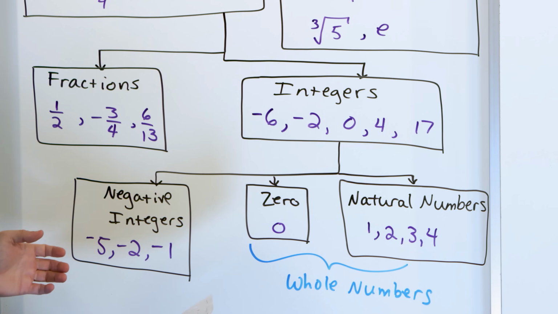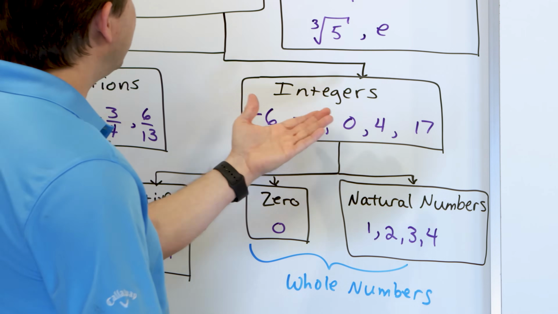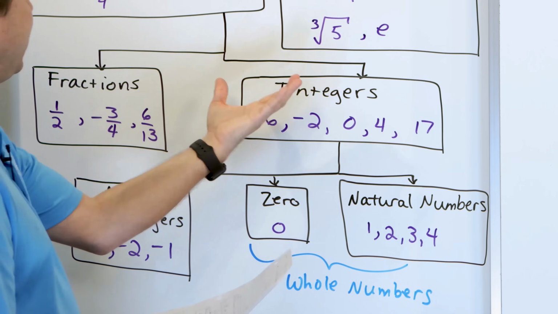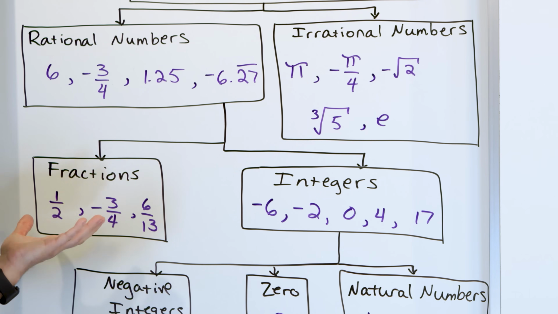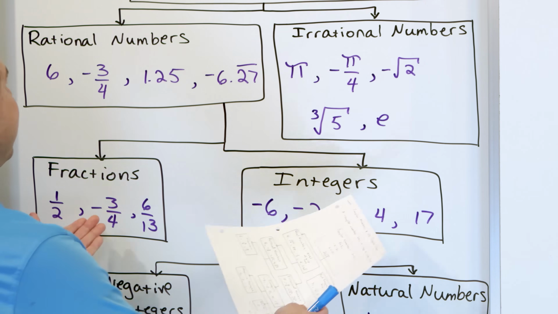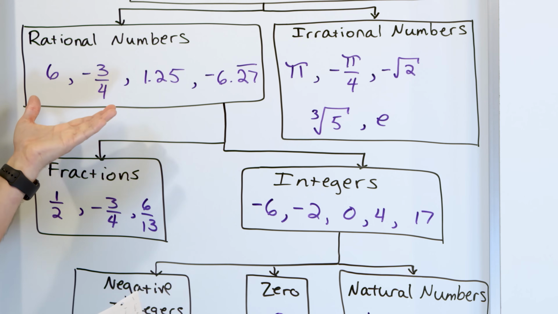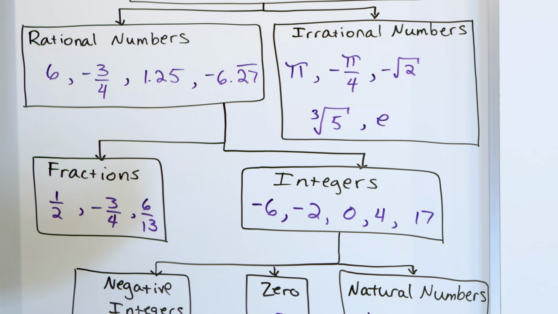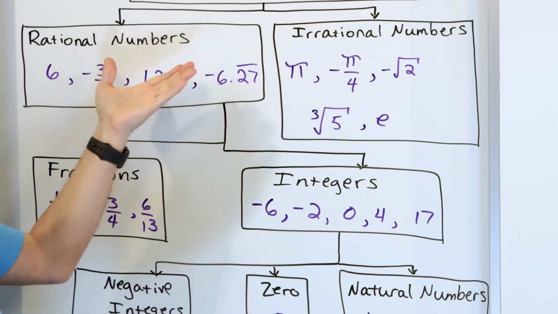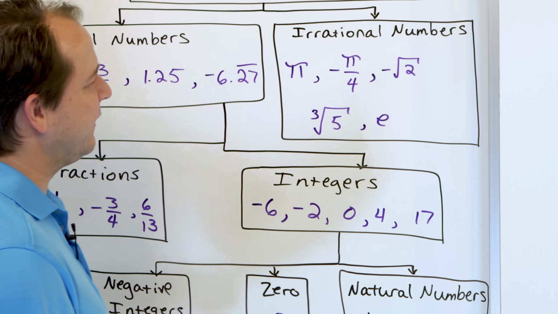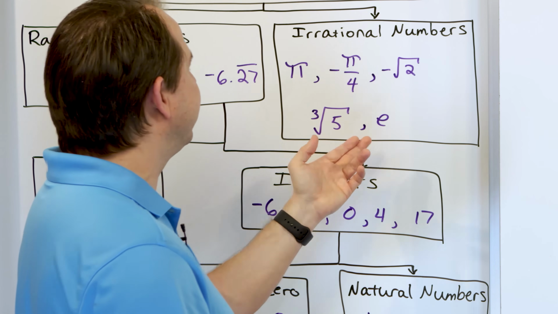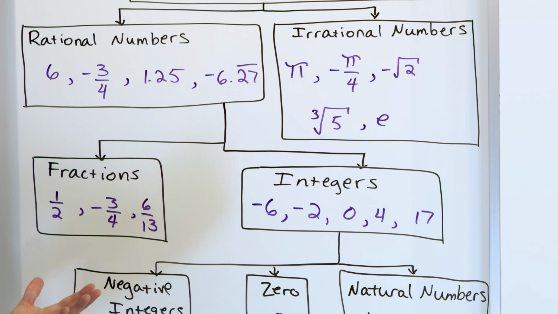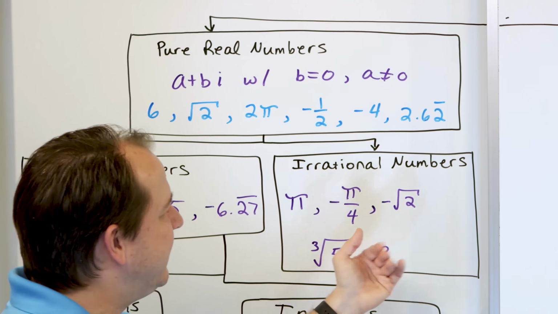negative whole numbers, right? But integers are only half the story of the rational numbers. We have integers and we also have fractions. You'll learn about fractions, which are basically parts of the integers, essentially fractional parts of the integers. Together, they make up the concept of a rational number, which are basically any number that can be written as a fraction. And then, of course, you have the irrational numbers, which can't be written as fractions. Those are involved with special numbers like pi, square roots of numbers, cube roots of certain numbers, e, and things like that. Decimals that never ever repeat in a pattern.